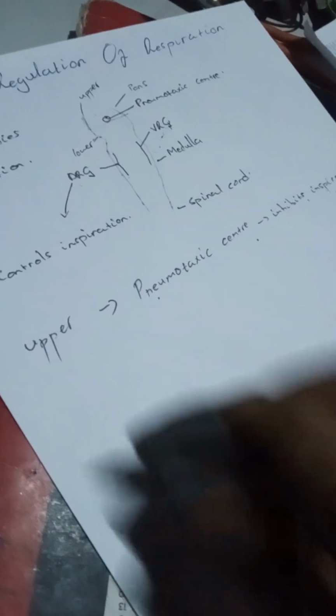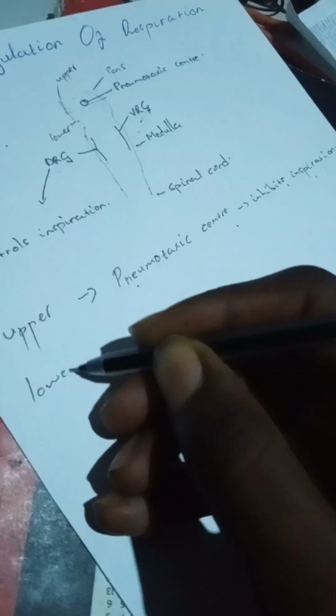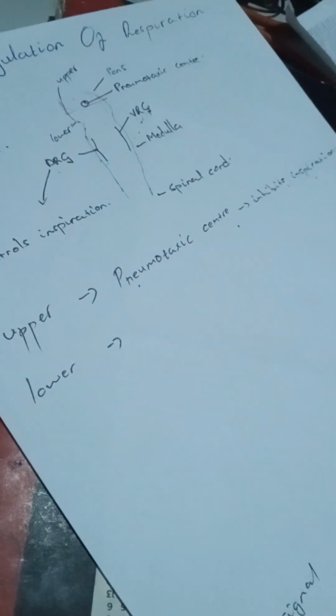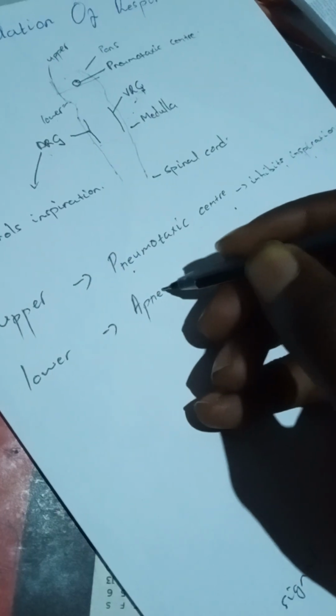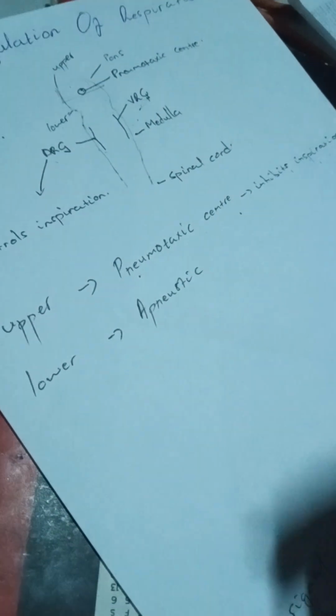So expiration will start. In the lower pons, we find the apneustic group of neurons.